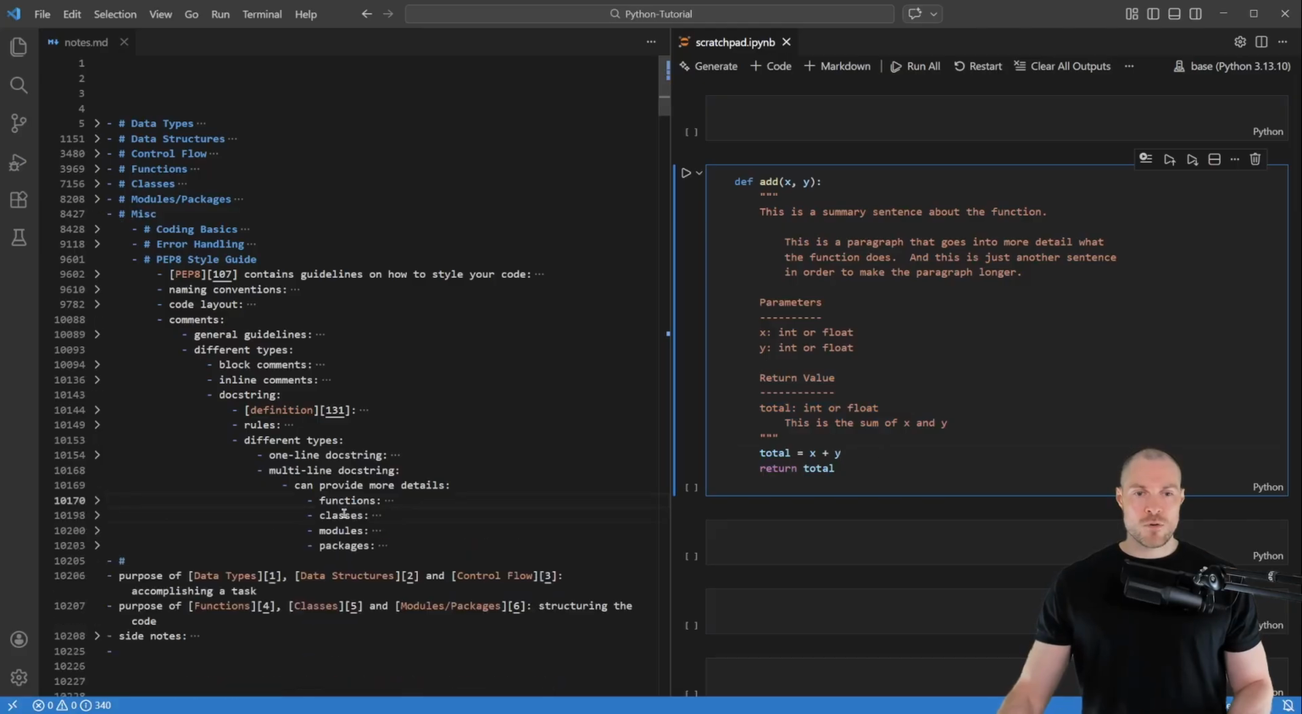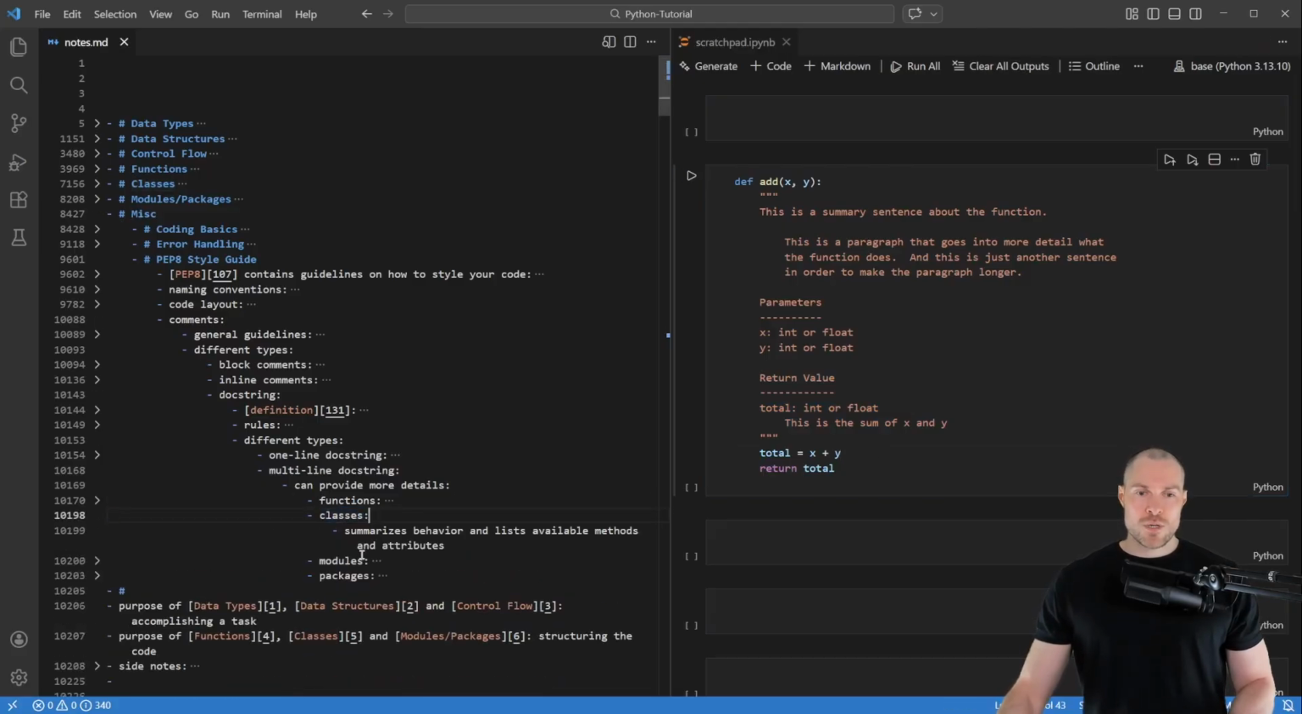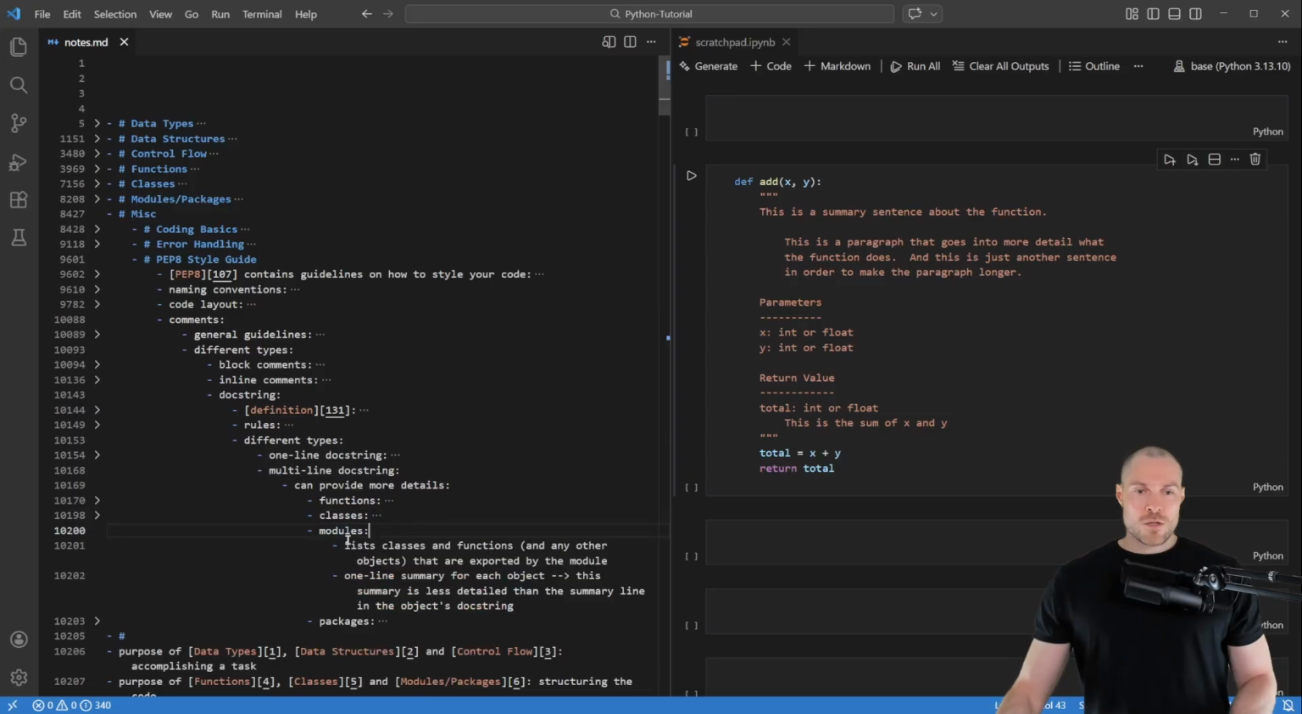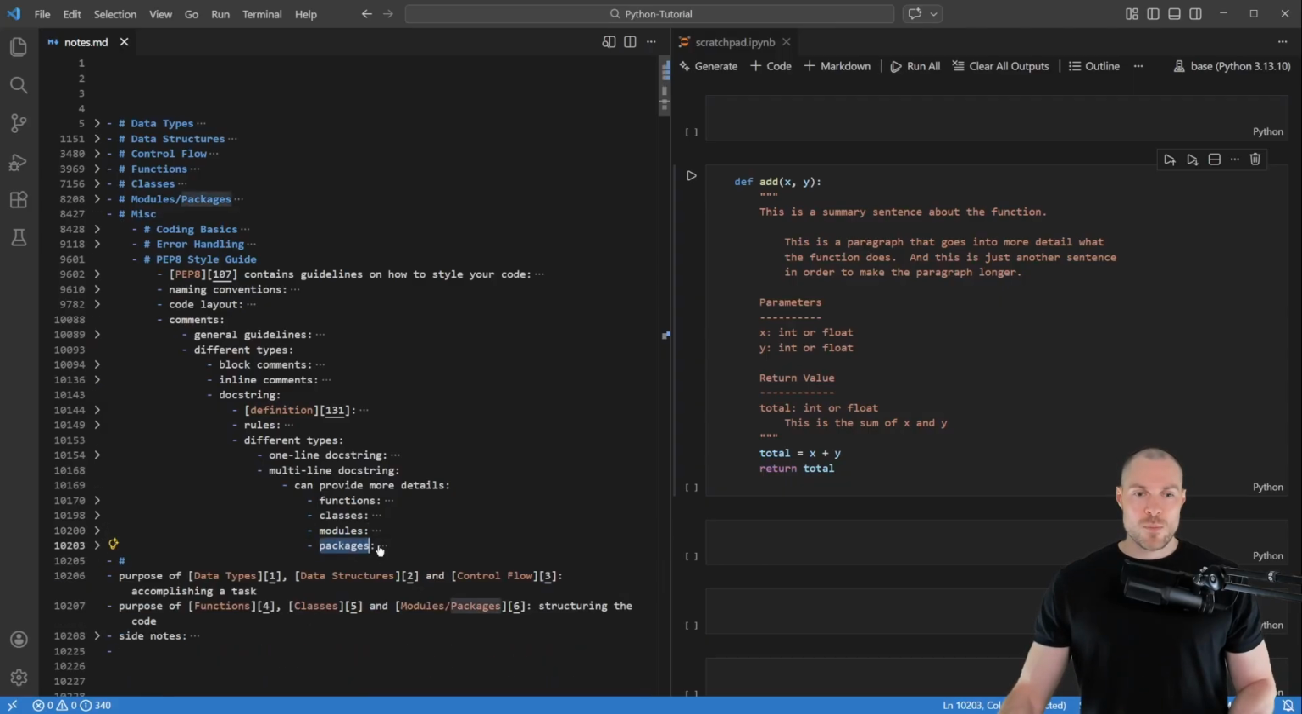And then for classes, the multi-line docstring should summarize the behavior and then list all available methods and attributes. And then here for those methods in turn, you would also then have each then a docstring. Then next we have modules. Here the docstring should list classes, functions, and any other objects that are exported by the module. And then there should be a one-line summary for each object. And this summary is then less detailed than the summary line in the object's docstring. So those are modules.